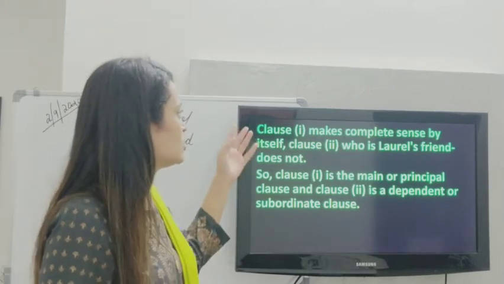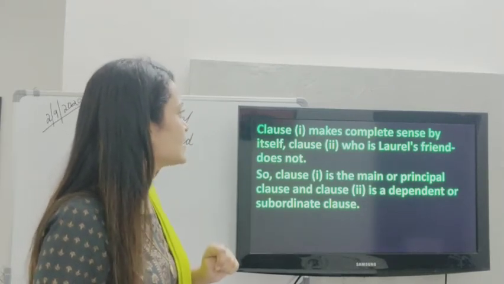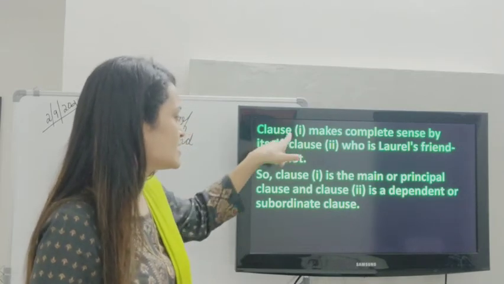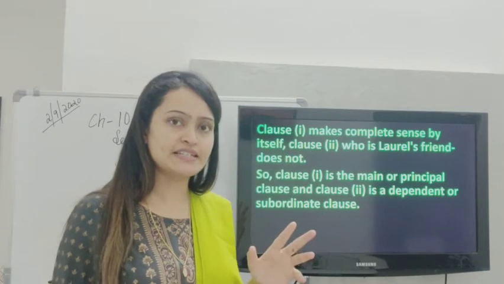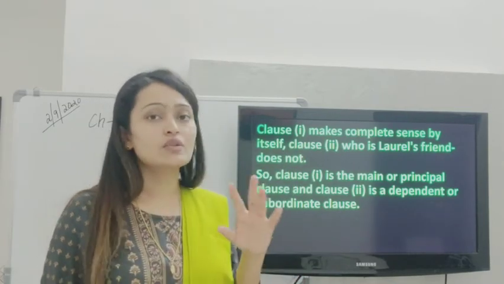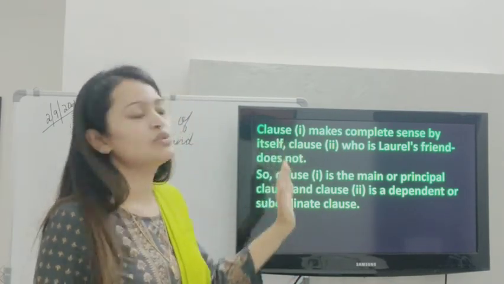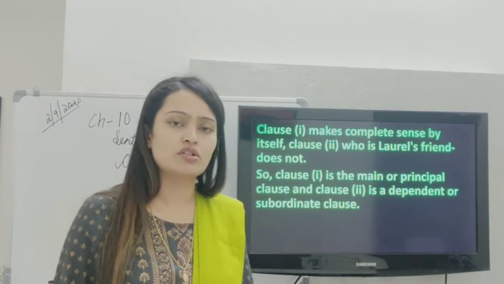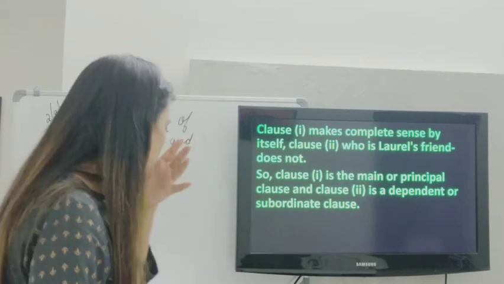The clause Hardy is happy makes complete sense by itself; the clause who is Laurel's friend does not. That is how we can identify which is a main clause, that is, the principal clause, and which is a subordinate clause or dependent clause.